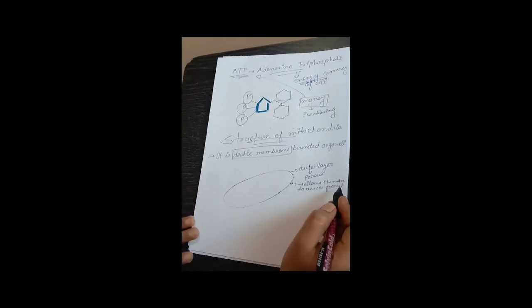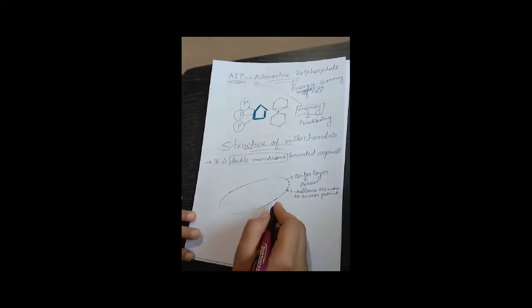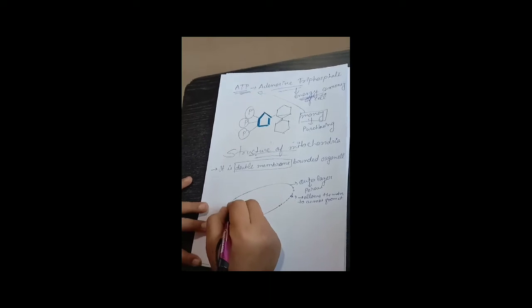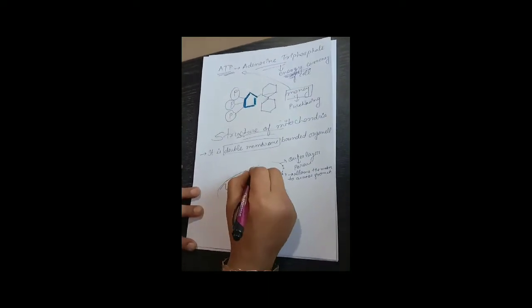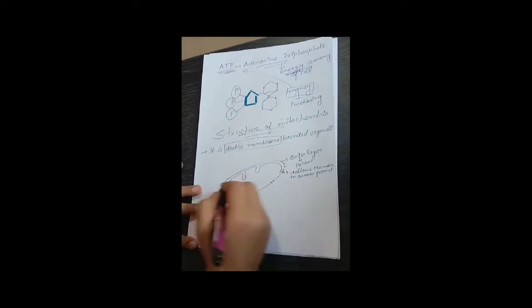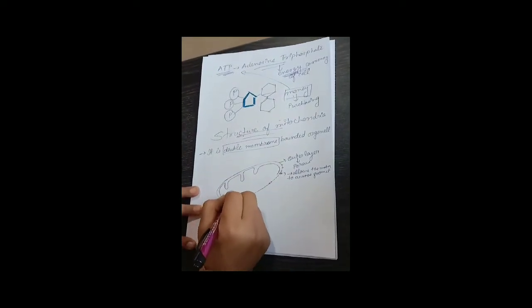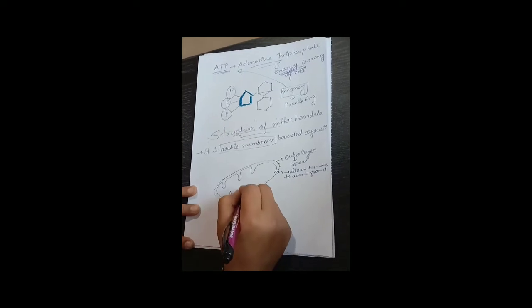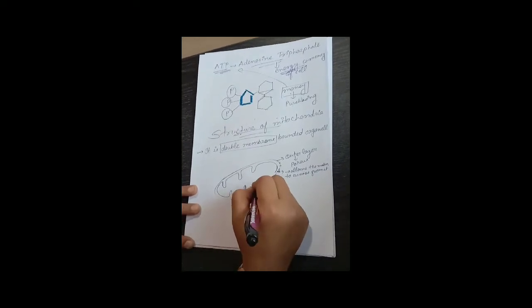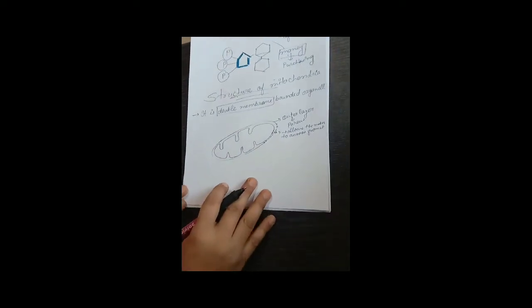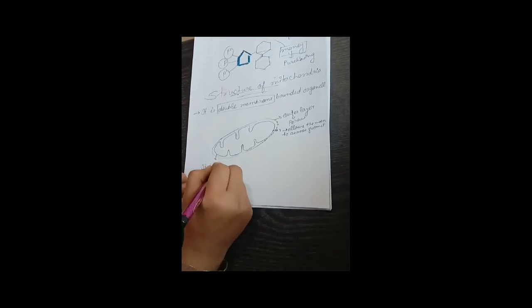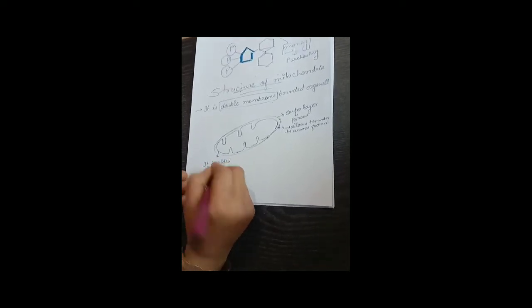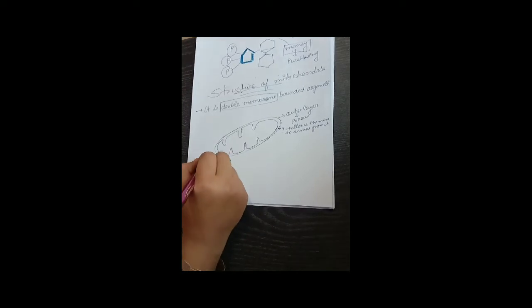Now, if we look into the inner part, that is quite interesting. See, this is the inner membrane. The first one is the outer layer or outer membrane.